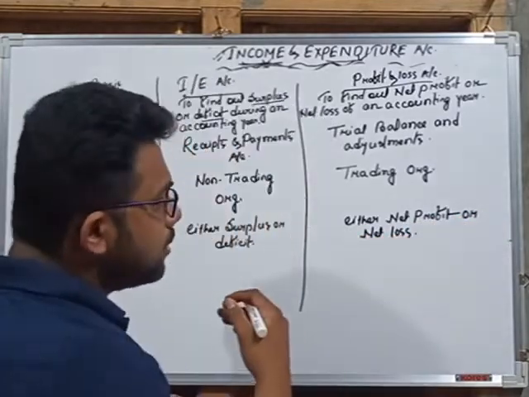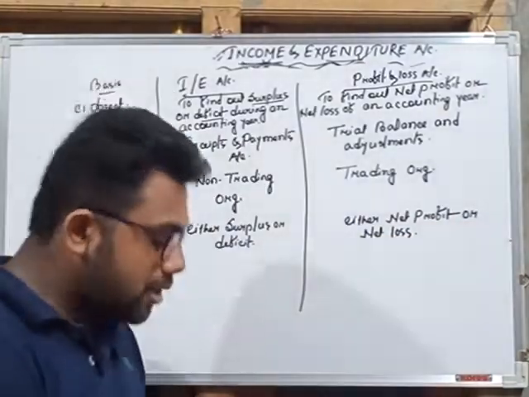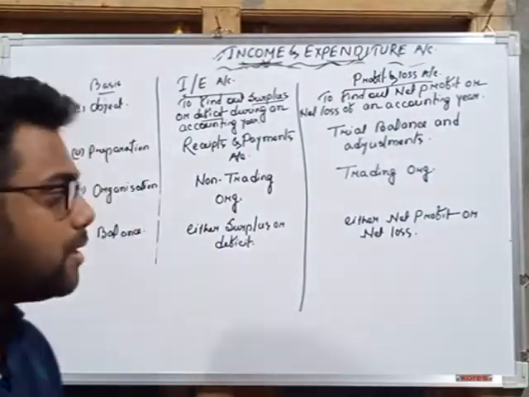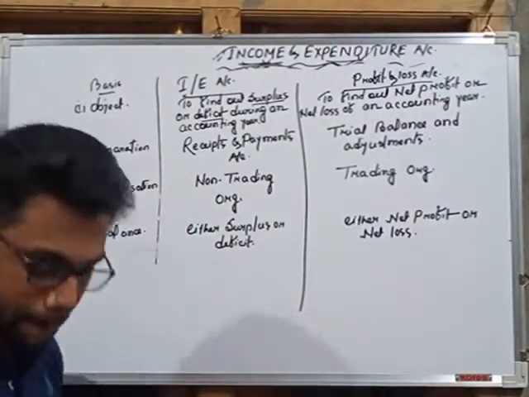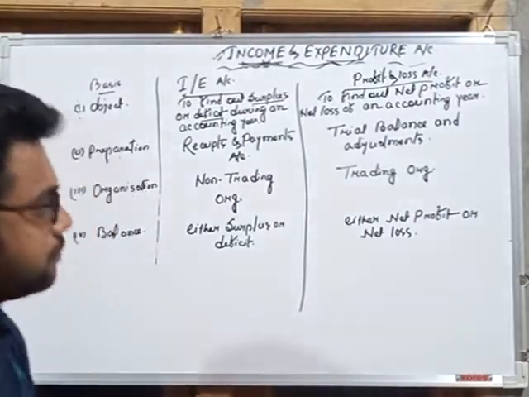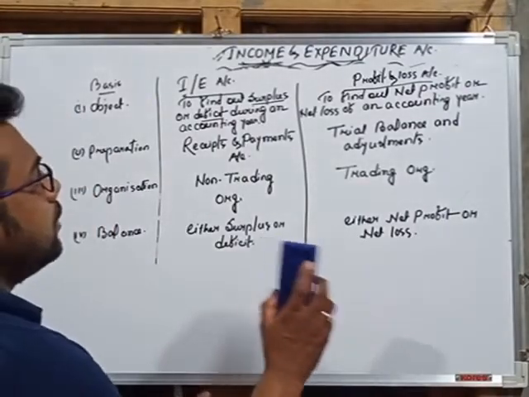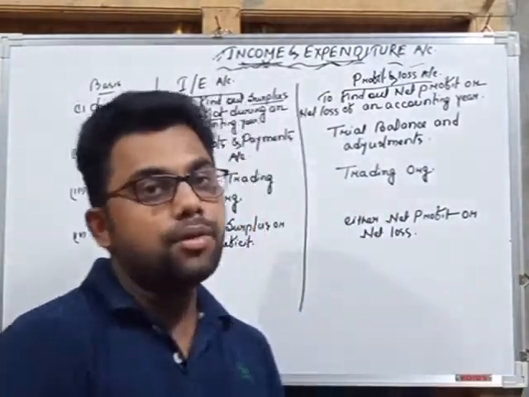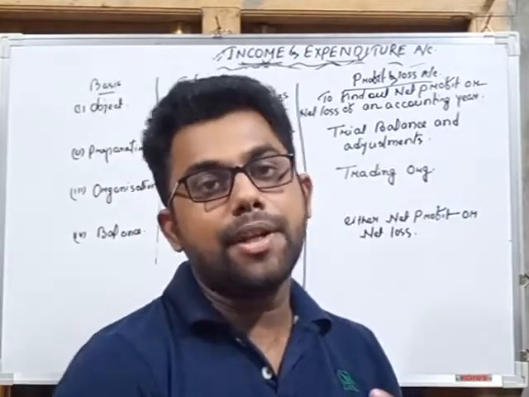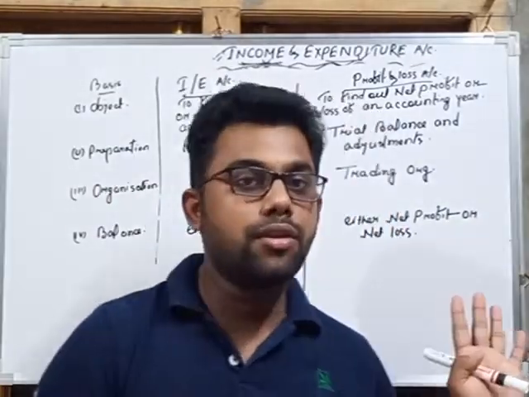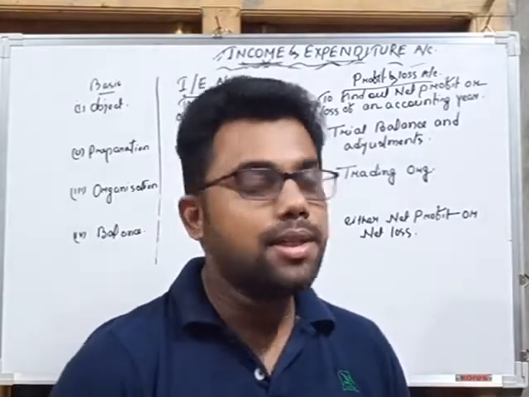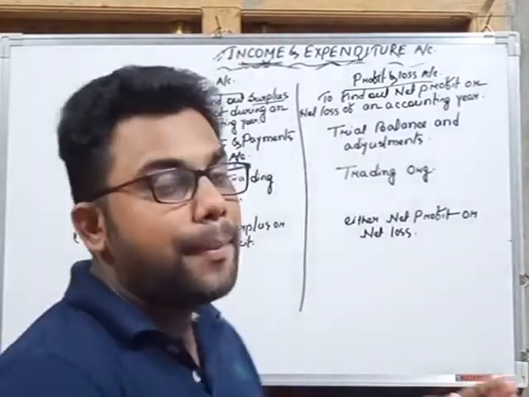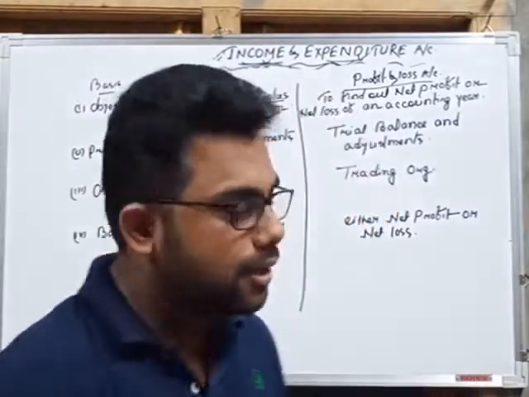So these are the main differences between income and expenditure account and profit and loss account. Try to write in simple language. So note it. Why have we differentiated between these two? Because while preparing income and expenditure account, we compare it with the profit and loss account of the trading organization. Actually, this question may come in the exam for 2 or 3 marks.